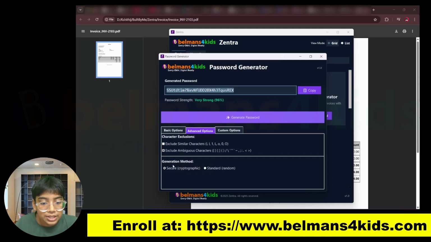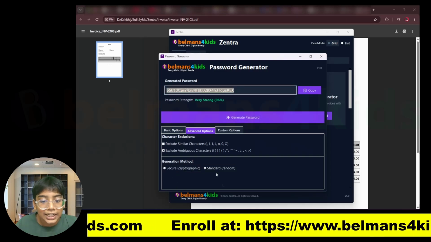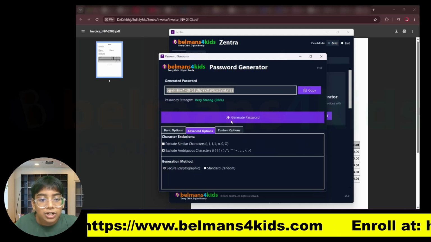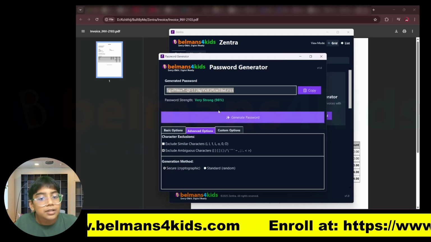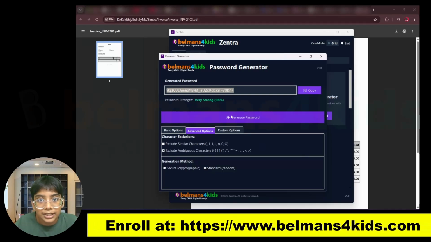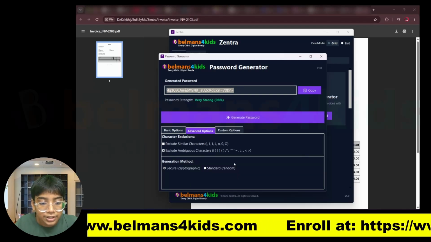And you can even pick the generation method, where there are two options, secure and standard. If I press standard, this is just purely random. Secure uses an algorithm to generate a really strong password. Random just does it completely randomly, no algorithm involved. I think I'm just going to click secure.